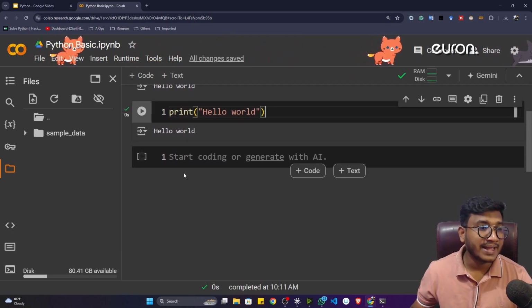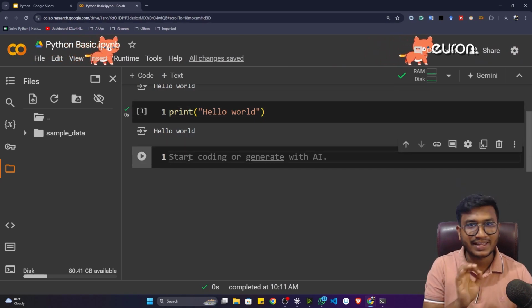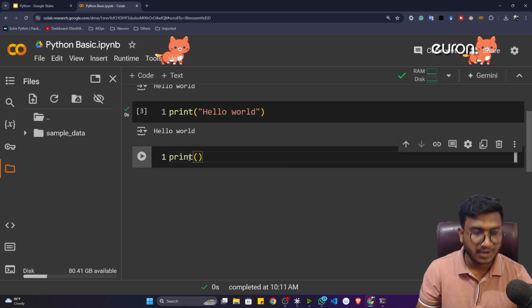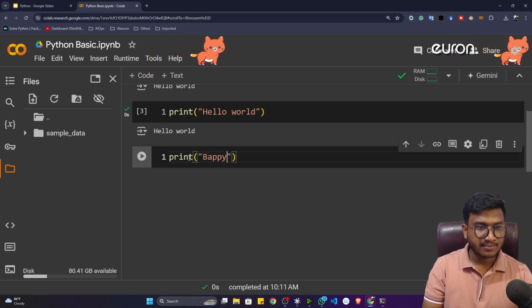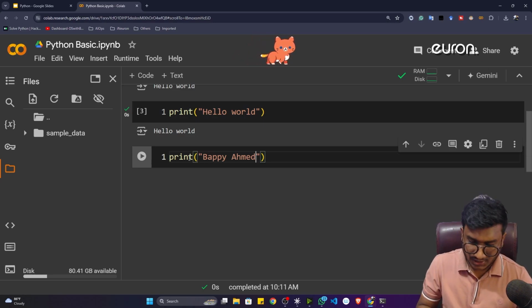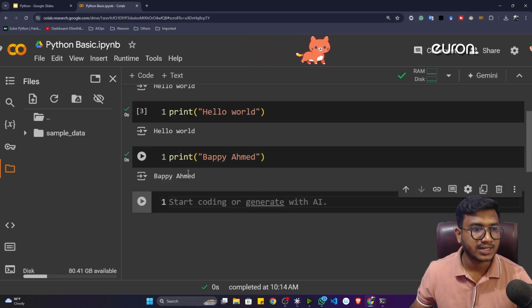Now let's print any other sentence. Instead of printing hello world, I can also print another sentence. For this, I'm going to take this print function again. Inside that, I'm going to write my name, let's say Bappi Ahmed. Now if I press shift and enter again, it will execute this cell and I will get the console output.